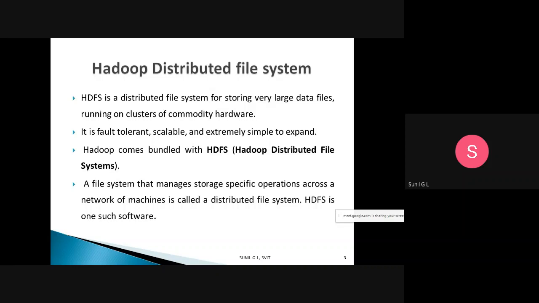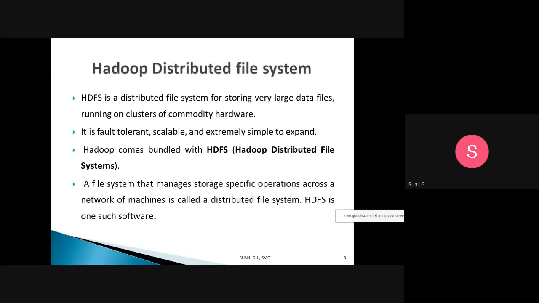It is fault tolerant and scalable. Whenever the volume of data increases, its efficiency should not decrease, and that is scalability. It is also extremely simple to expand, so we can easily expand the storage space of HDFS.